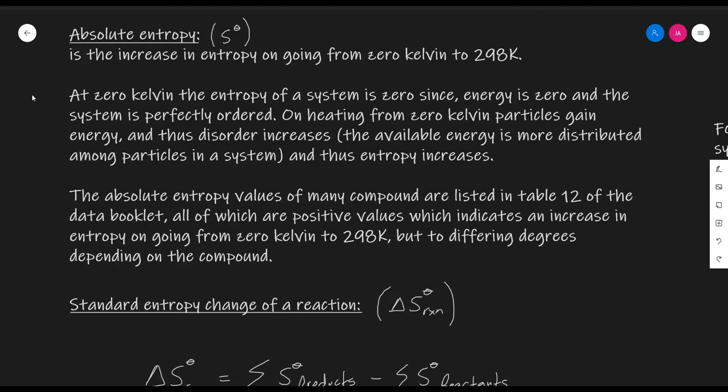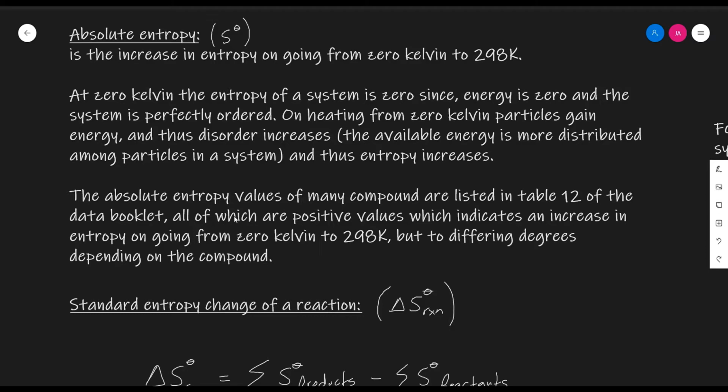Upon heating from 0 Kelvin to any higher temperature, the entropy of the system will increase. This is stated here. At 0 Kelvin, the entropy of a system is 0, since energy is 0 at 0 Kelvin, and the system is perfectly ordered. Upon heating from 0 Kelvin, particles gain energy, and thus disorder increases, and the ways in which the available energy can be distributed among particles in a system increases as well, and thus the entropy increases.